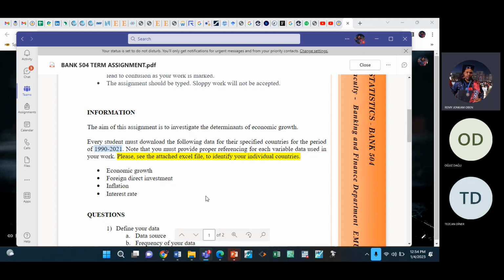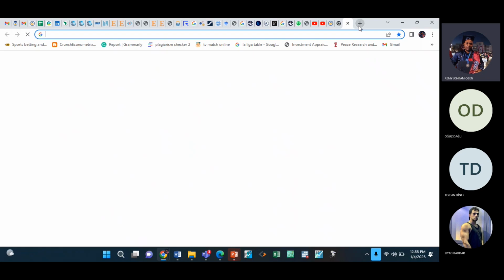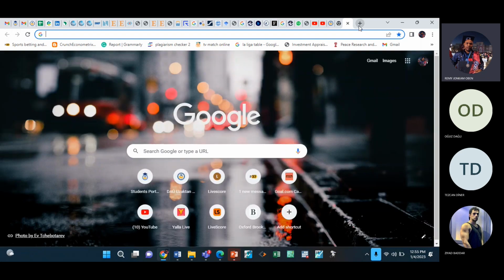And since you're doing an individual assignment, everybody has his or her own country, right? So check the Excel file, you will know your own country. Download data just for your country for these 4 variables. Okay. For economic growth, we are going to use GDP. GDP is a proxy of economic growth. So from Webbank, download data for GDP. Now, on Webbank, we have various kinds of GDP.